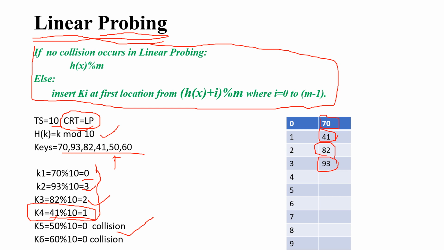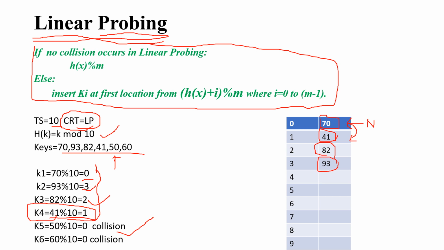So what will you do? How do you store this 50? If collision occurs, in the general definition, 50 got index value 0, so first go to the 0th index and check whether it is free. No, it's not free. Then check the immediate next index. Linearly you check the immediate next index, is it free?